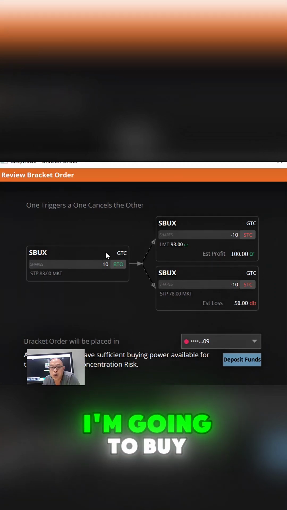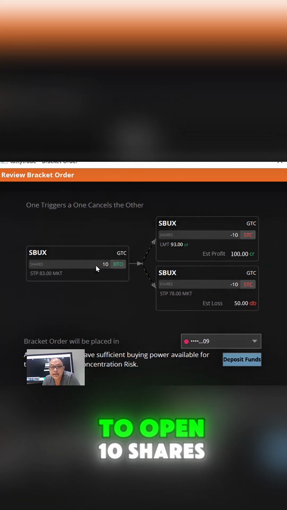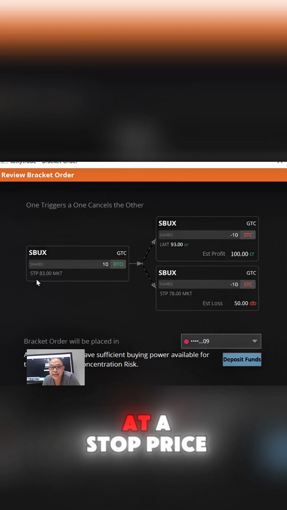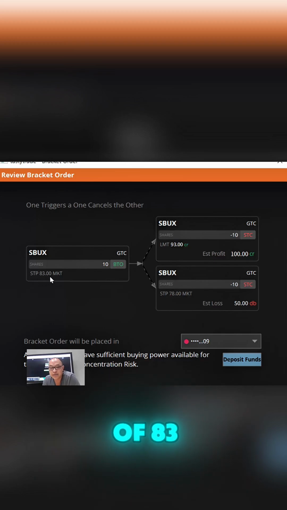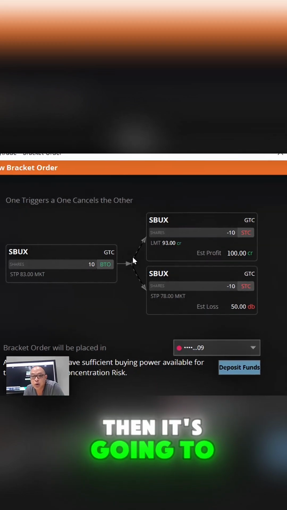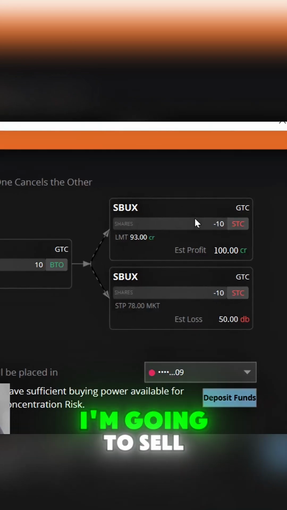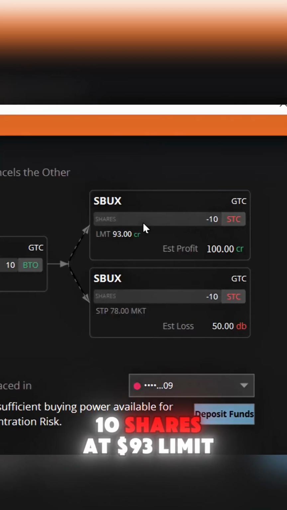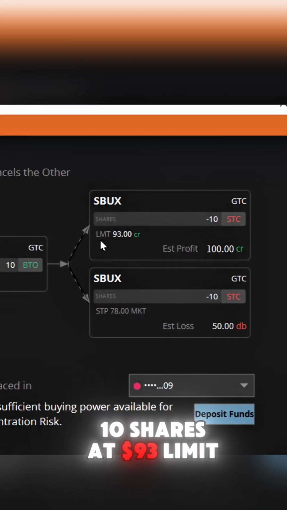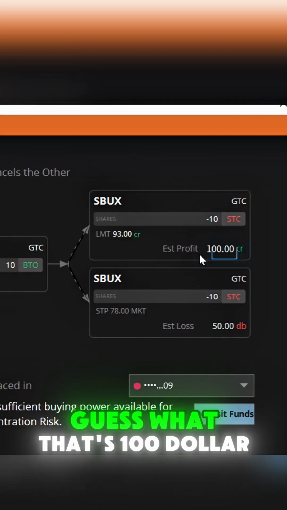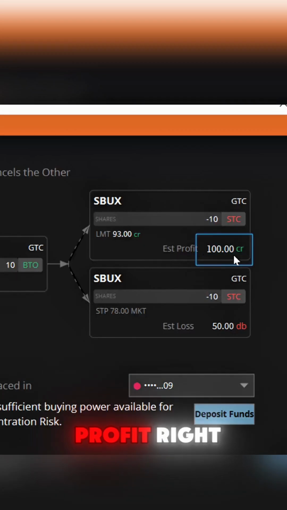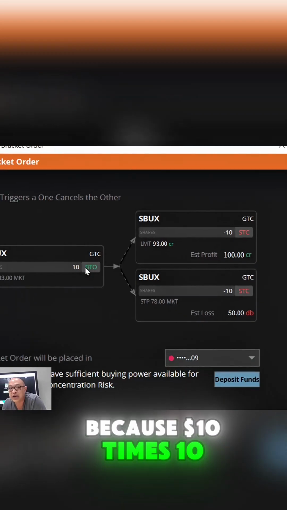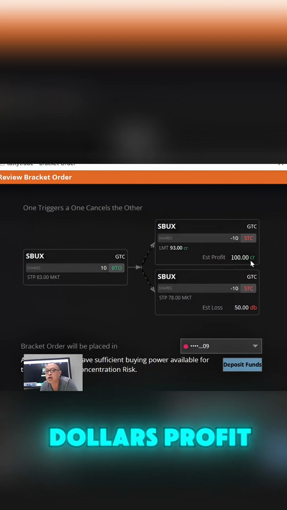Starbucks, I'm going to buy to open 10 shares at a stop price of 83. Then it's going to put in a bracket order. I'm gonna sell 10 shares at $93 limit. Guess what? That's $100 profit, right? Because $10 times 10 shares is $100 profit.